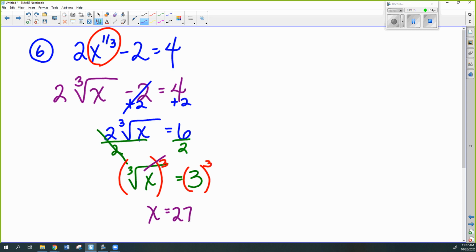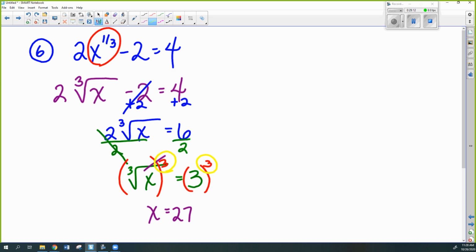All right, check your work. Let me know if I need to go back and explain any steps. And then I want to know if I have to check this solution. I mean, you can, but do you have to? Good, Kaylee. Good, Nikki. All right, you guys are correct. You do not have to check it because the exponent you used was odd. Okay?